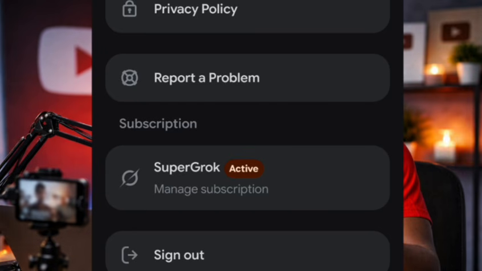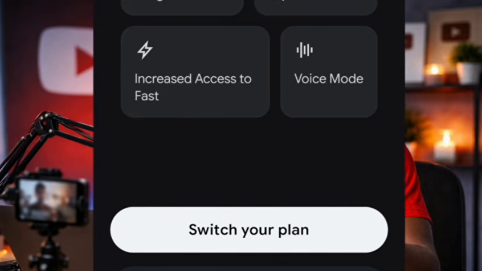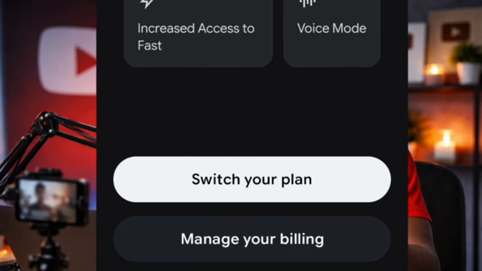Super Grok active. If you want to cancel now, just click on manage subscription, and then I'm good to go. You can see this place now. You can just manage your billing, cancel it, remove your card from Google Pay. That's all. So be careful and please don't make a mistake. If you make any mistake, your 50k will be paid for it. So just be careful. Go and enjoy your videos.